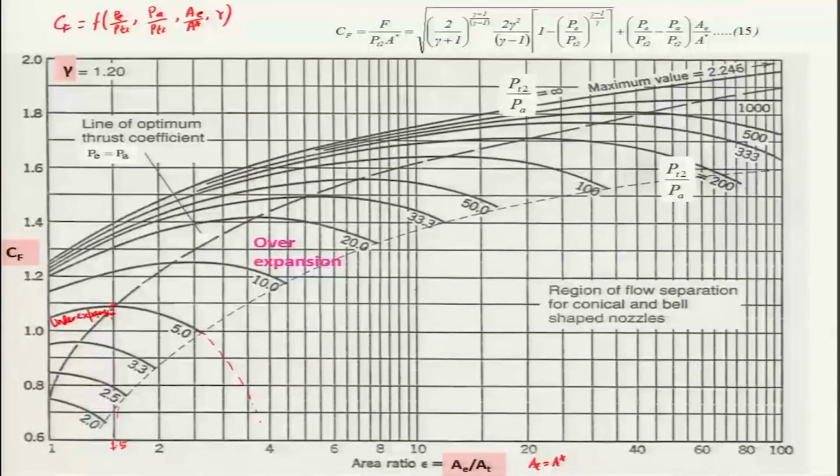As a result, there will be a decrease in the thrust coefficient, and if you go in the opposite direction, that means when the area ratio increases, let us say to 2, then there will also be a decrease in the thrust coefficient, because of the fact that this pressure PE will be less than the ambient pressure, and it is basically over expanded. As a result, it has to undergo the oblique shock and sometimes the normal shock, depending on the pressure ratio.